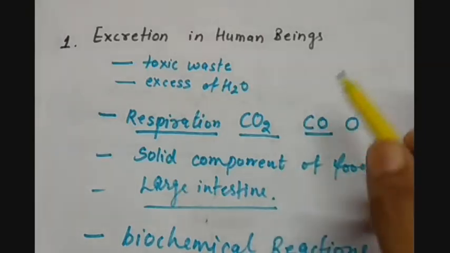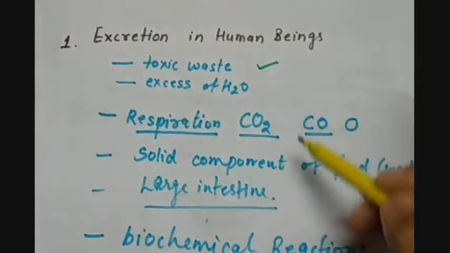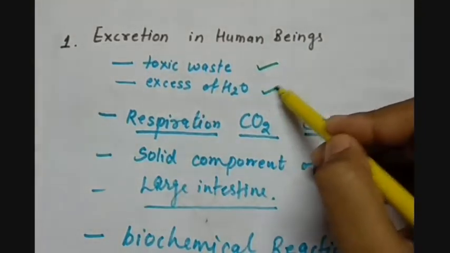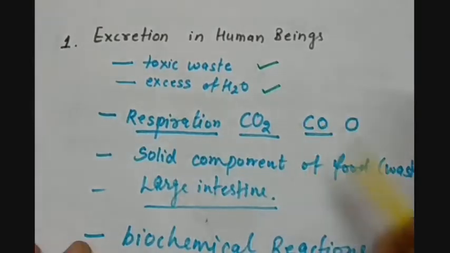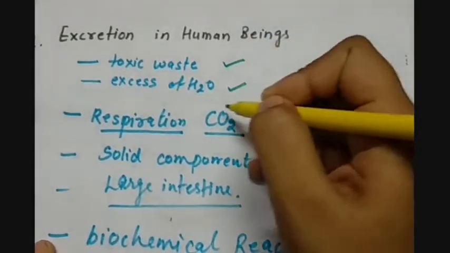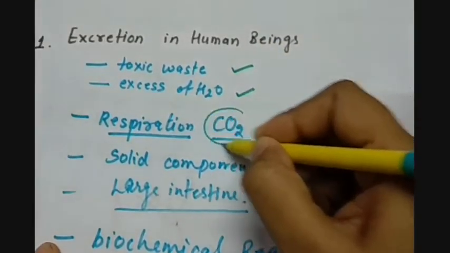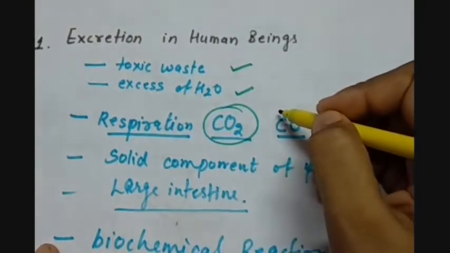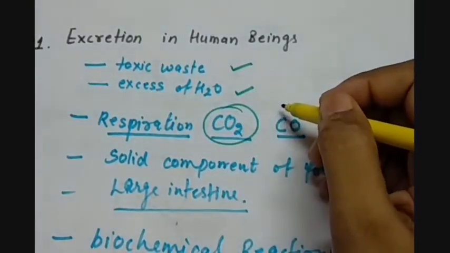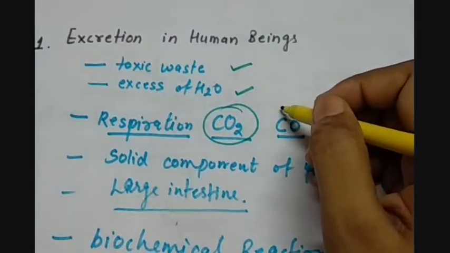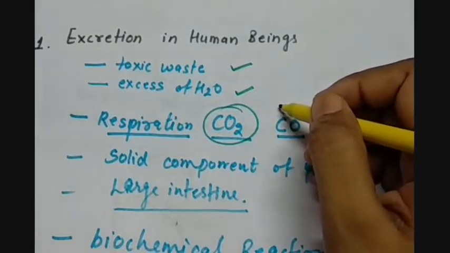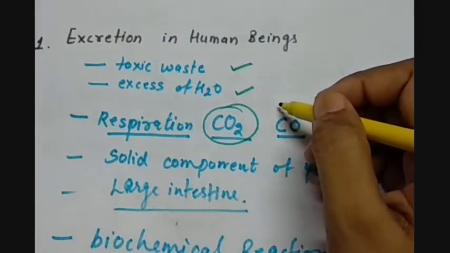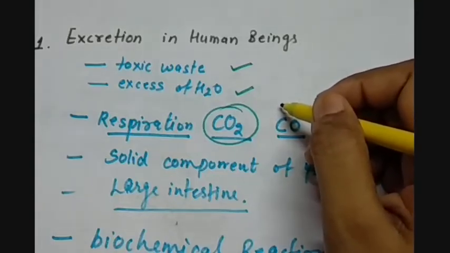Here we can have toxic waste, excess H2O, or the carbon dioxide which is produced during the respiration process. So we excrete them out of the body with the help of some processes.